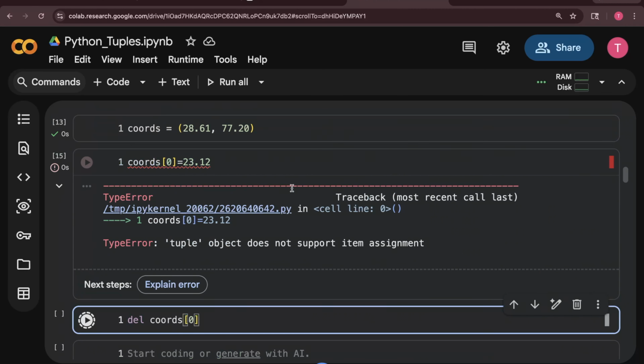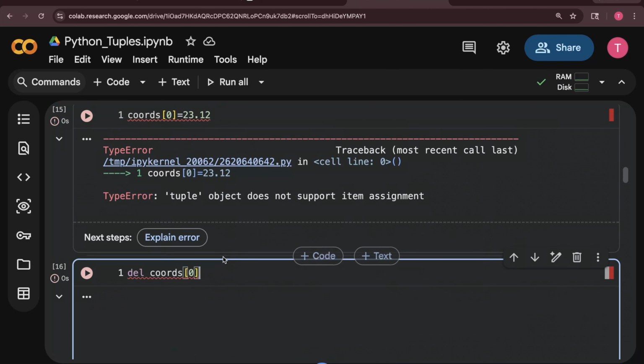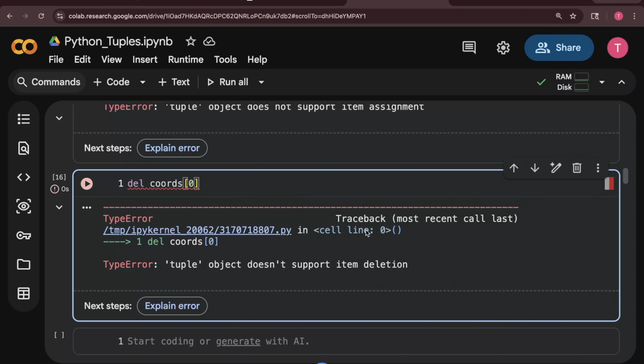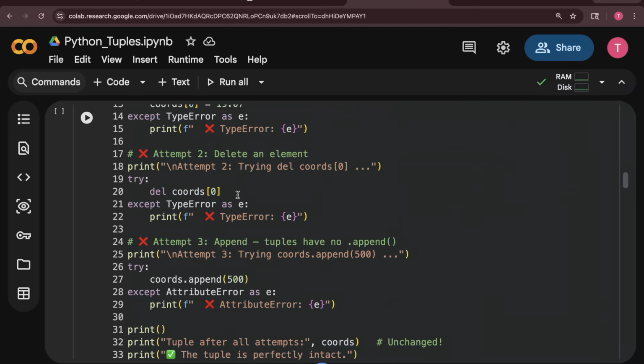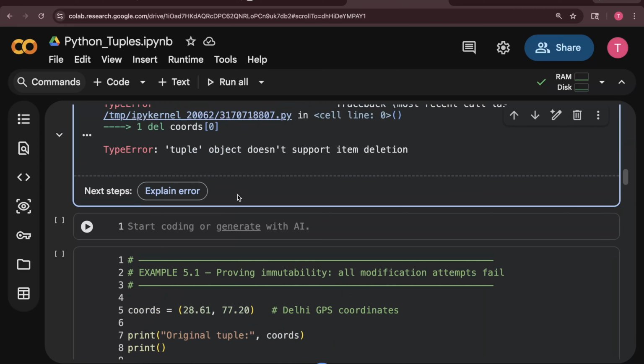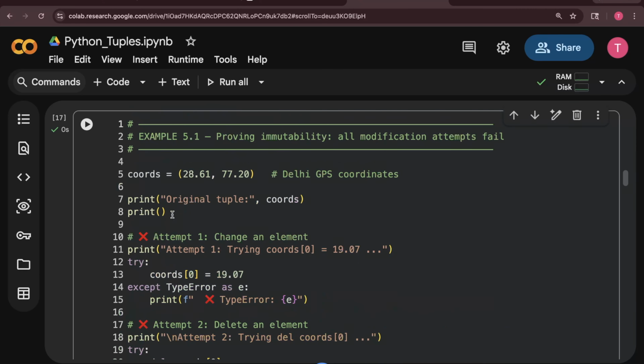I don't know why it is taking a lot of time to execute. Yeah, see, it is saying tuple does not support item deletion. Since it is a tuple, you cannot delete it. Even you cannot delete its element also. It is restricted, and it is a good thing. If by any chance someone executes this kind of command, it's better not to allow them to do that. Okay, so that's the example. This is immutable. Okay, great.